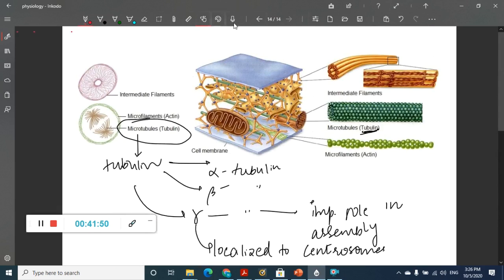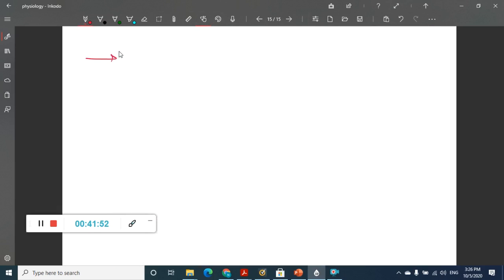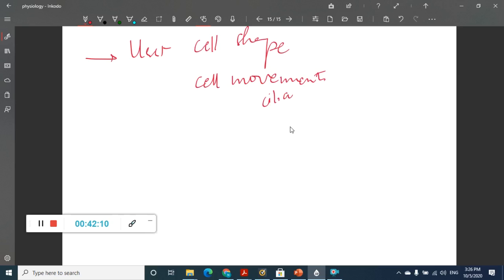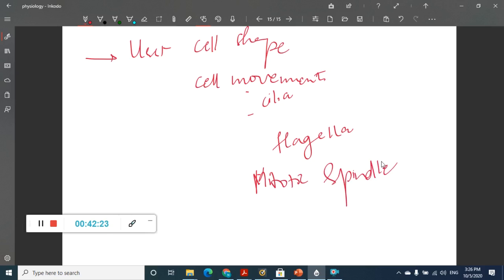There is one more thing which is important in microtubules. What are the uses of it? They will determine the cell shape and provide structural support to the cell, and they are helpful in cell movements. So microtubules are components of cilia. They are components of flagella also. As a result, they are helpful in cell movements, and they are also necessary for formation of the mitotic spindle.